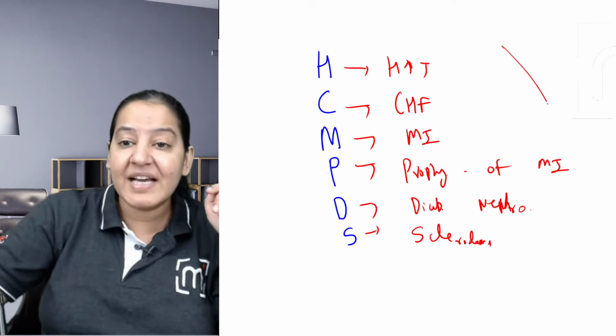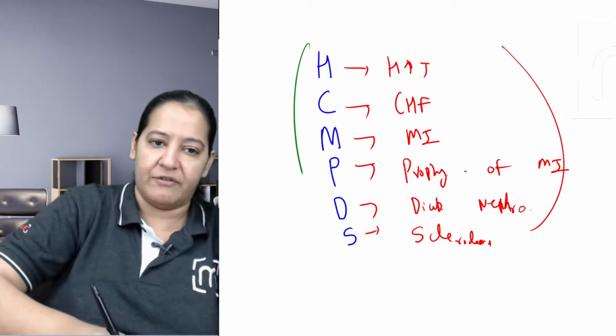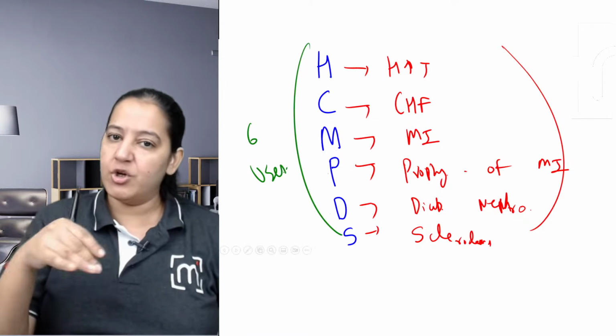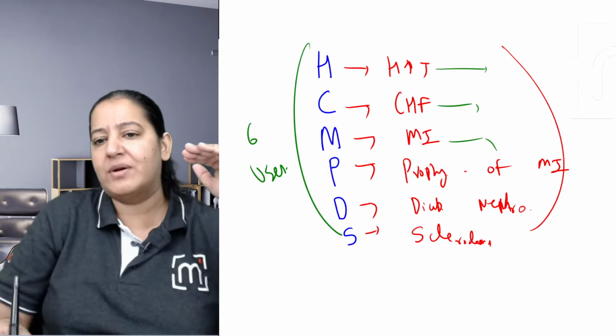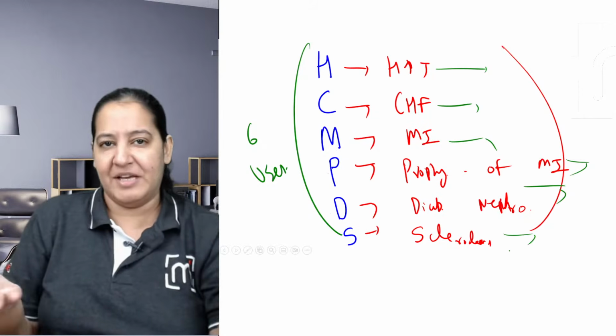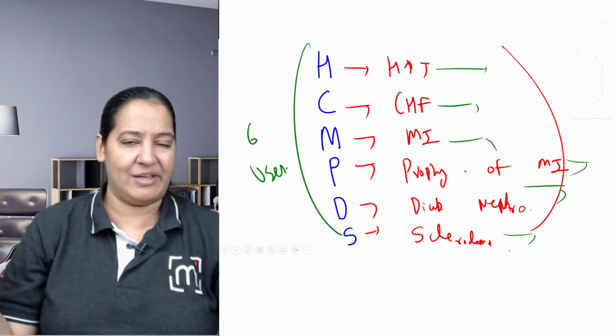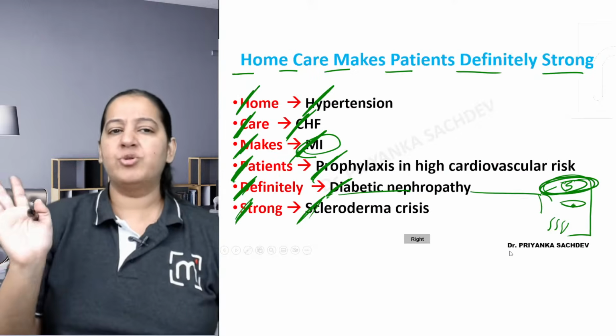So these are the 6 uses of ACE inhibitor. If you are a second prof student, you should describe them, write 2-3 lines on each of them, so you can fill 2-3 pages on that. If you are a competitive exam aspirant, learn the full form only. That's sufficient. Don't go in detail. So learn 2-3 lines.